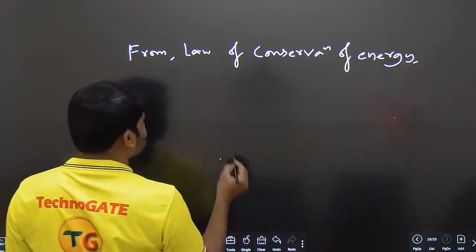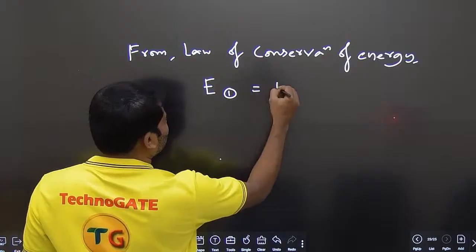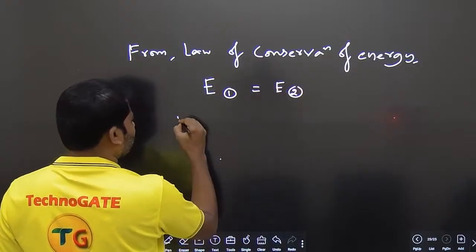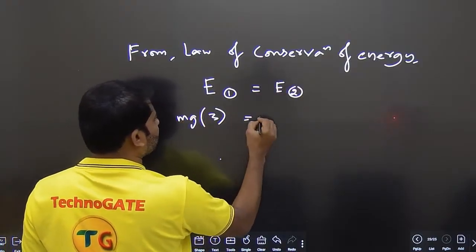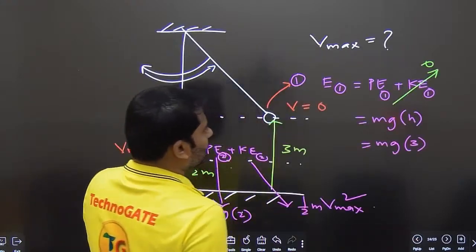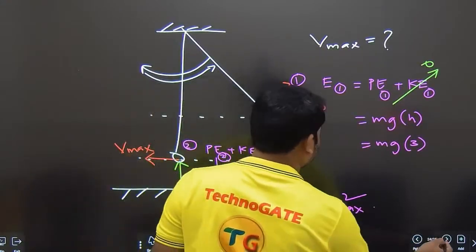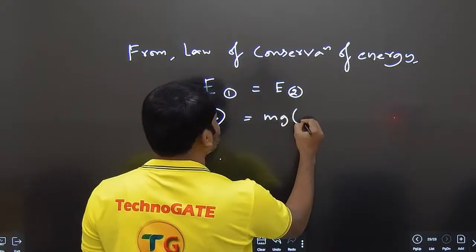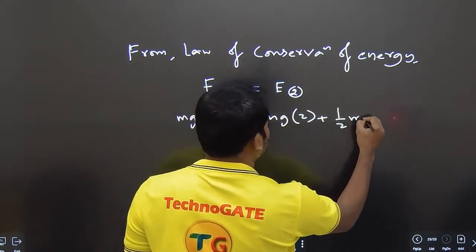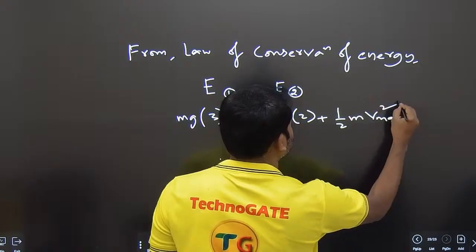From the law of conservation of energy, E1 is equal to E2. E1 is equal to mg into 3, so mg into 3 is equal to mg into 2 plus half m v max square.